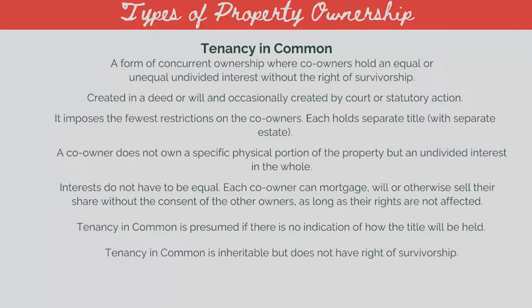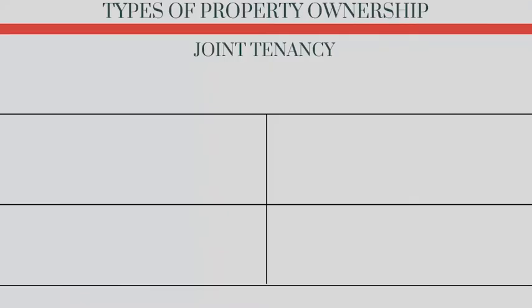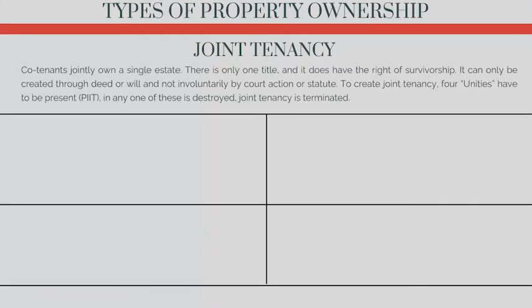Now let's talk about joint tenancy. Co-tenants jointly own a single estate. There is only one title, and it does have the right of survivorship. It can only be created through deed or will and not involuntarily by court action or statute. To create joint tenancy, 4 unities have to be present. We call them PIT. If any of these is destroyed, joint tenancy is terminated. You have possession, interest, time, and title.